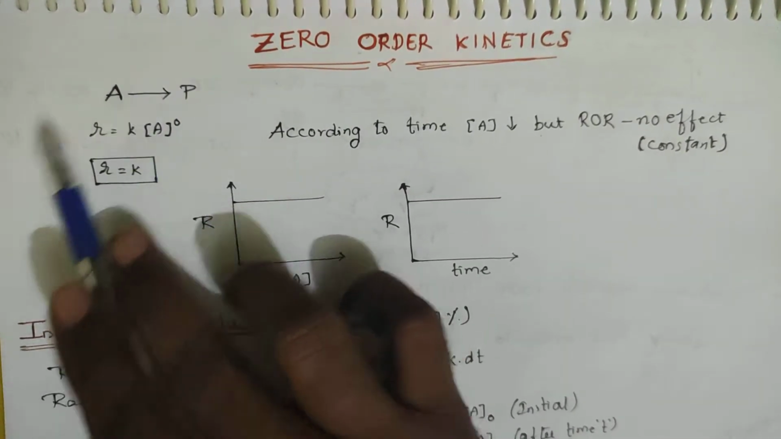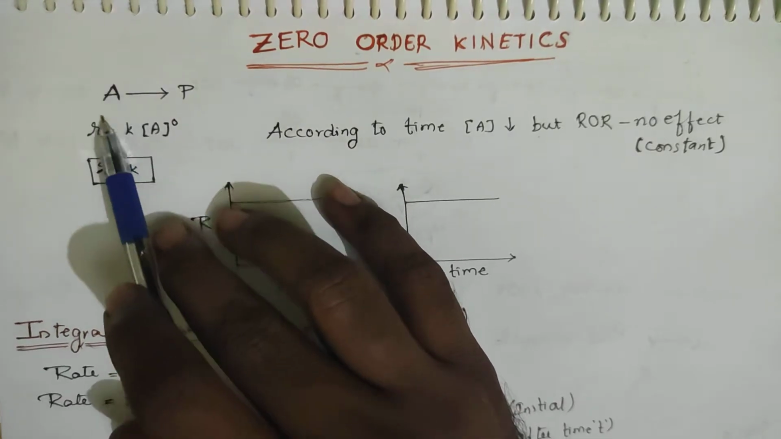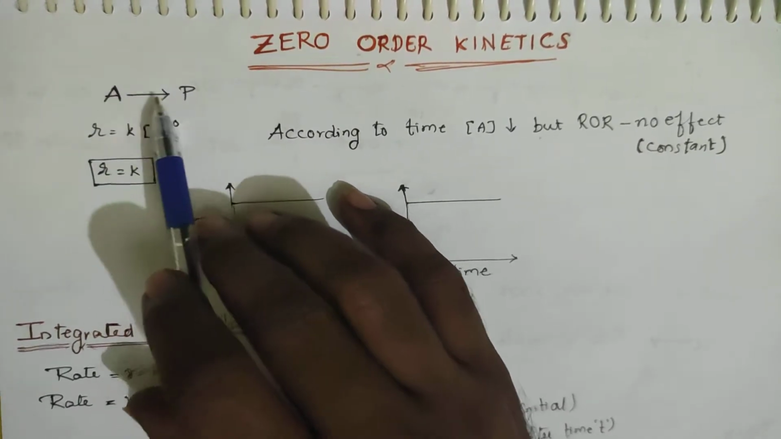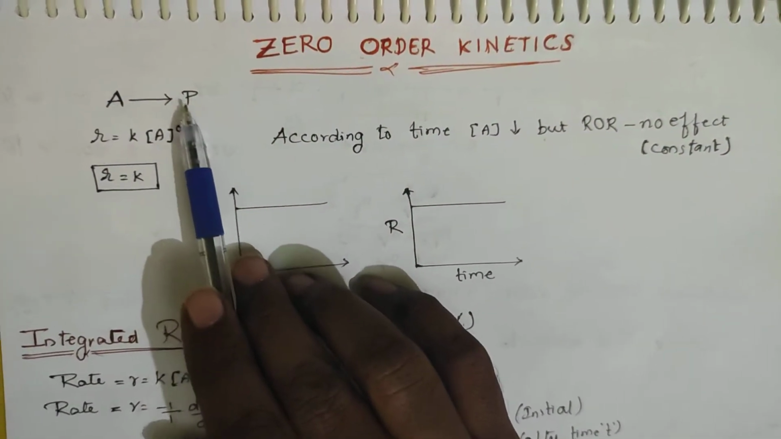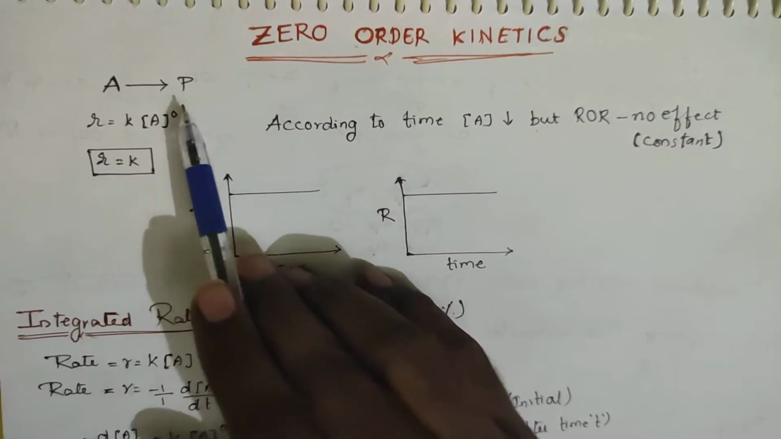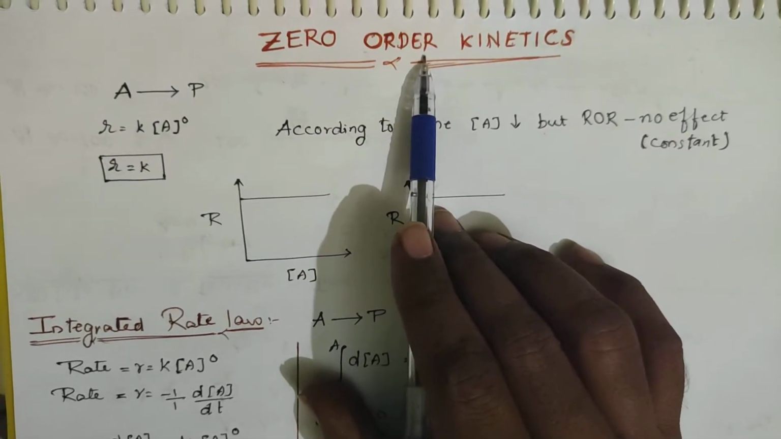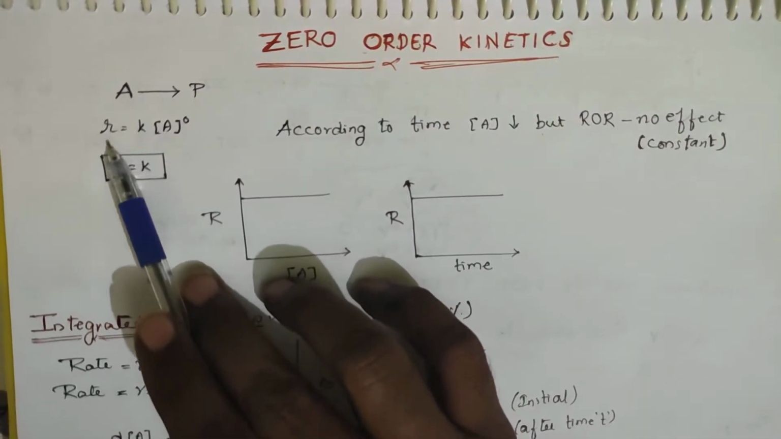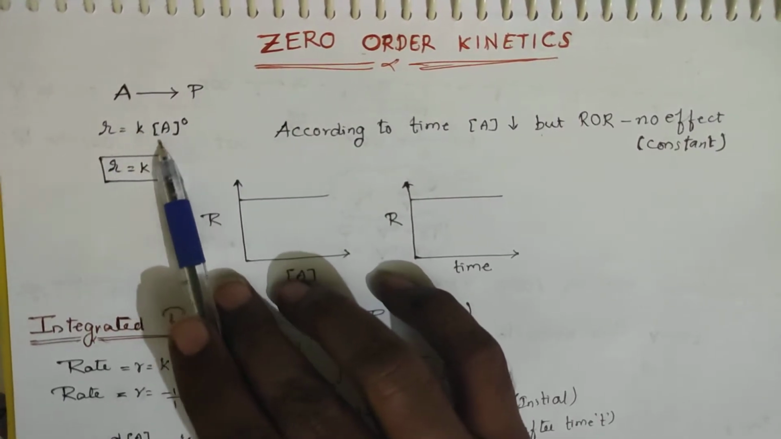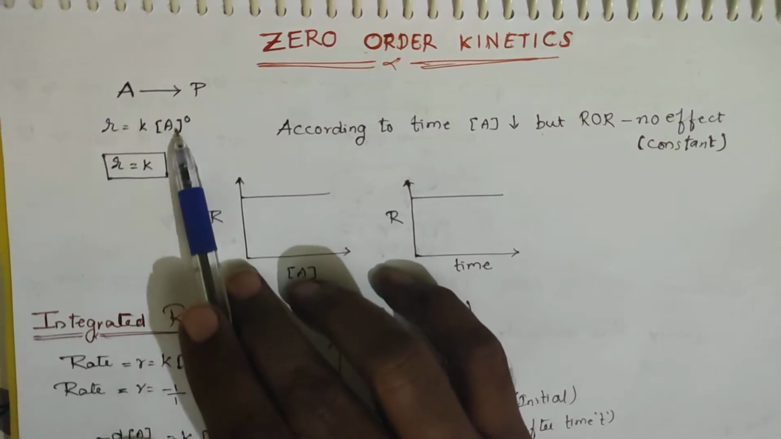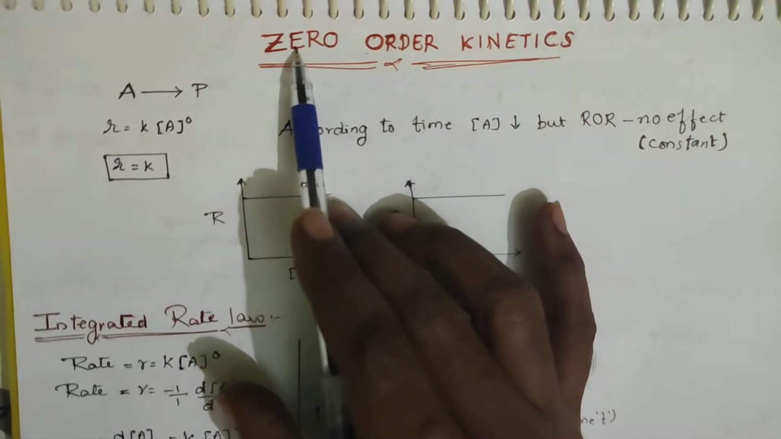Let us consider a reactant getting converted into the product, and we are assuming that it is a zero order reaction. Then the rate can be written as rate is equal to K into concentration of the reactant power 0.